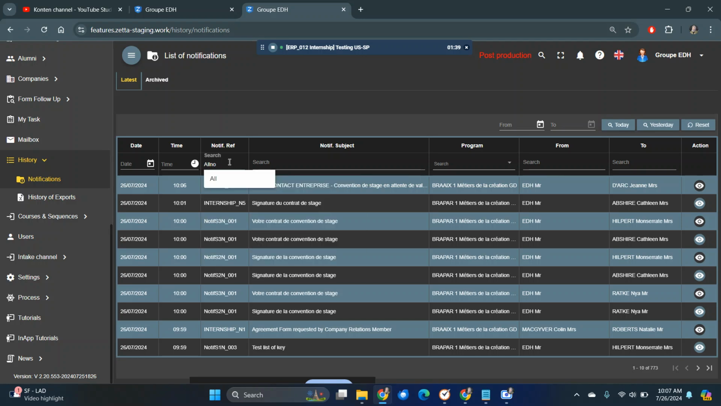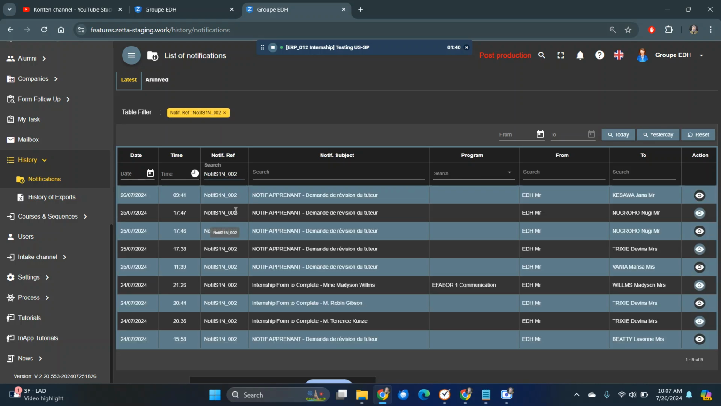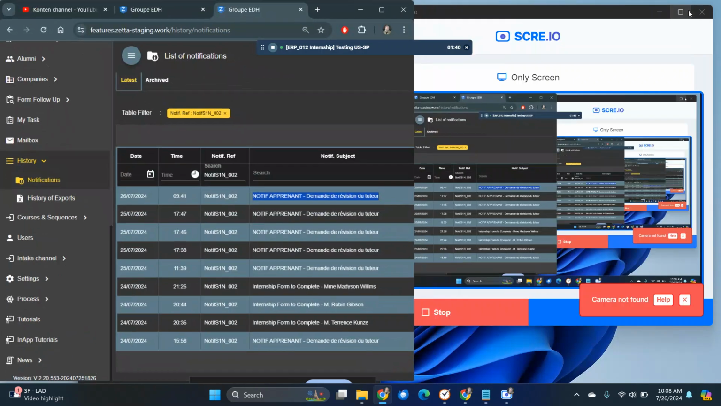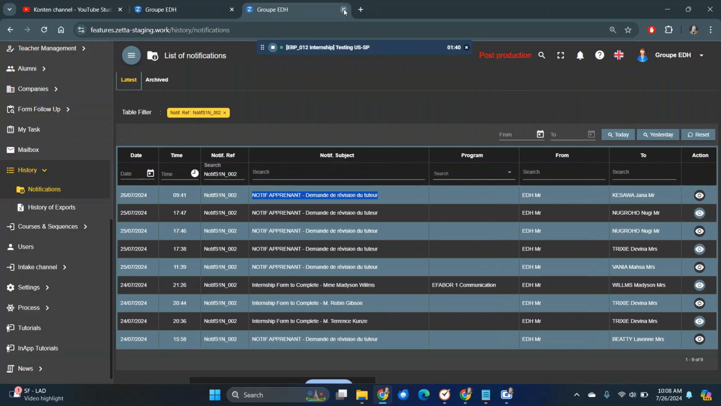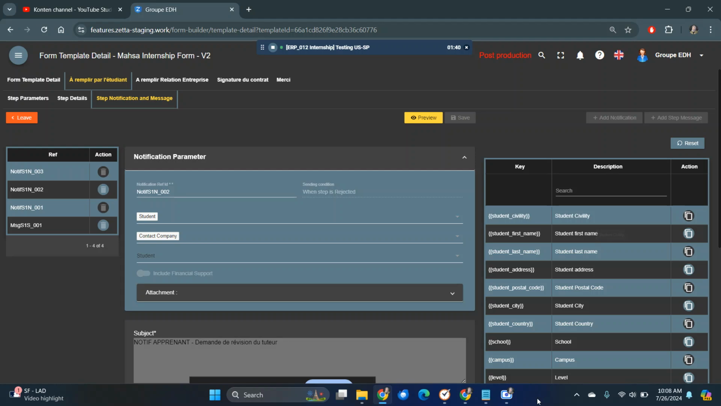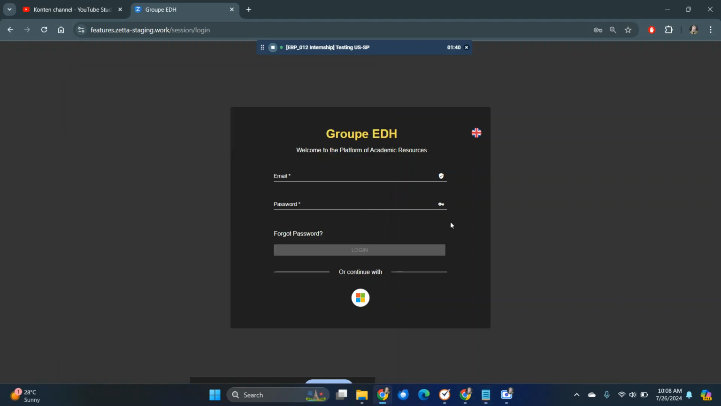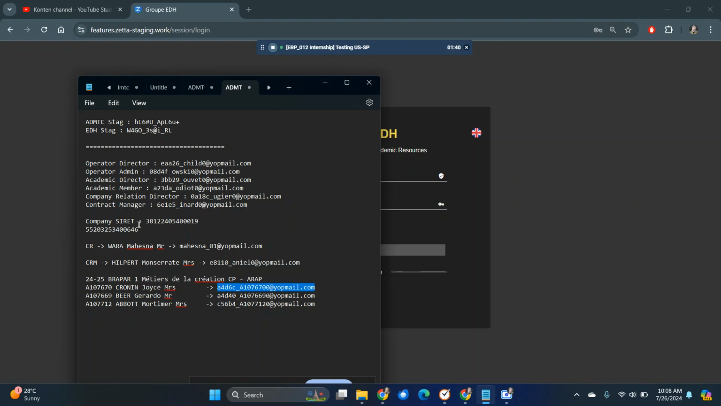Okay, if S1N002 is displayed for the agenda pesawat. Okay, and I try to log in as the student. Try to log in as student and make sure I receive the notification after contact company rejects my agreement form.